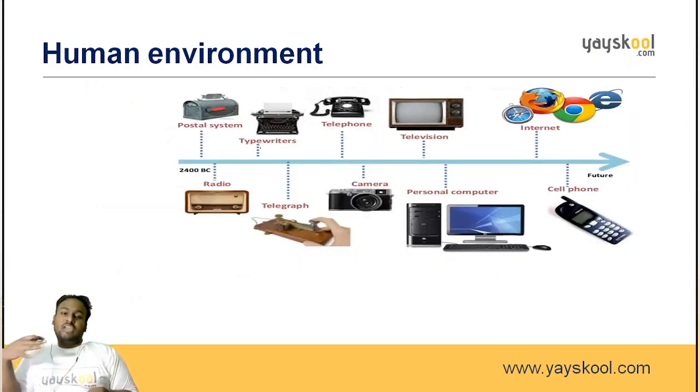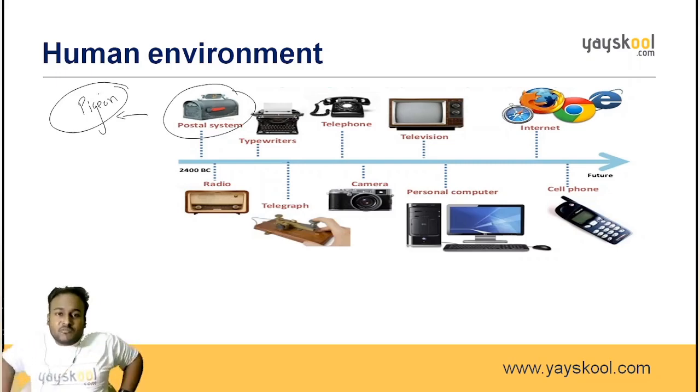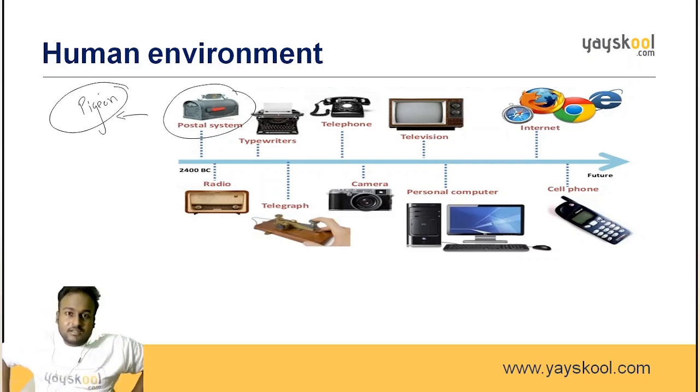Now the communication, how the human environment and human conditions have changed. Communication is very important nowadays. In olden days, what was the communication, guys? Only the postal system. Before that, pigeons. Do you remember in the pictures you can see people sending messages through pigeons. So that was the messaging system at that time.